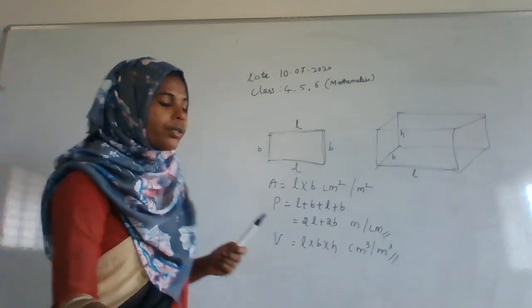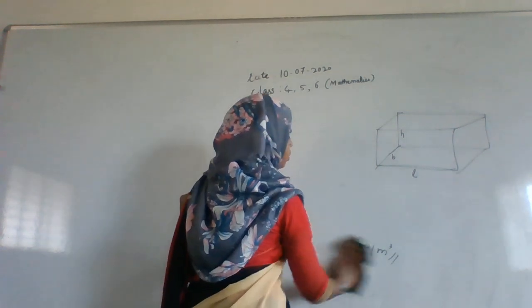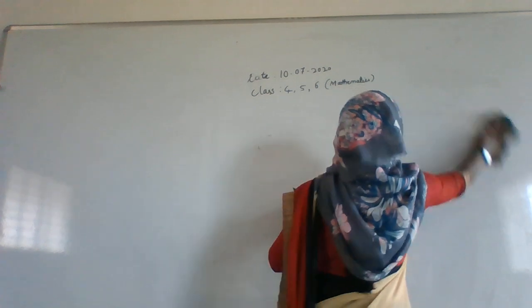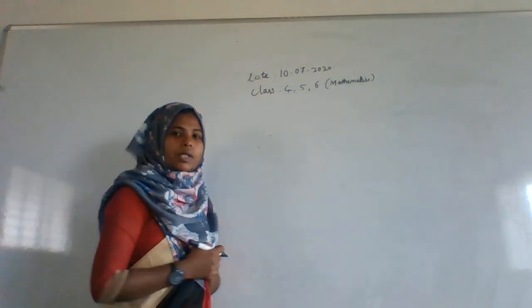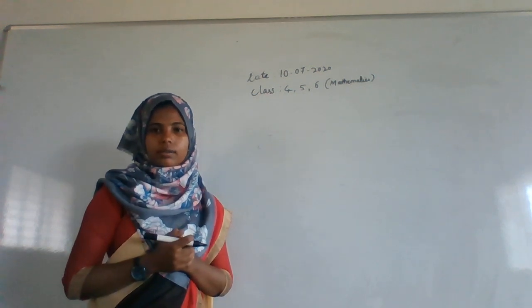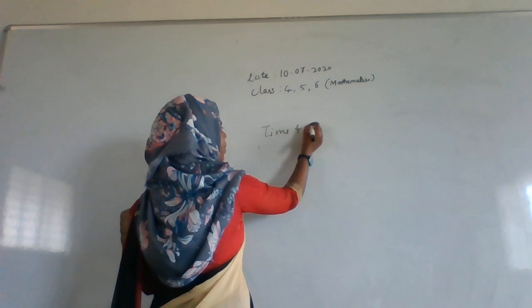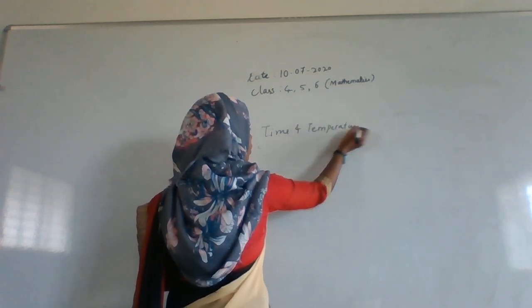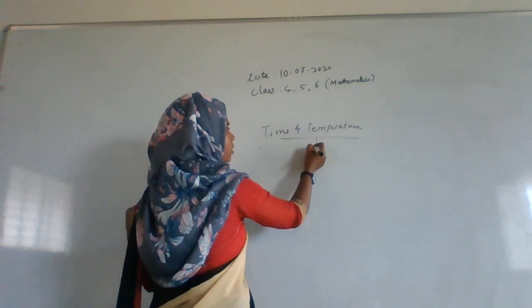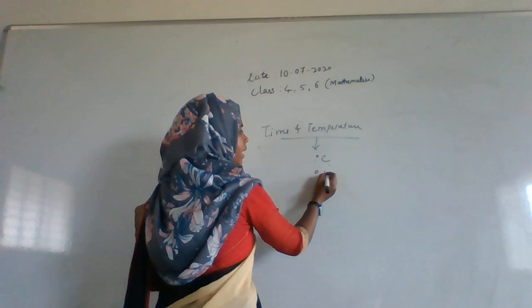And after that you are going to study time and temperature. Time and temperature means, for example, today the temperature is 24 degrees centigrade. Today I am first talking about the temperature. In temperature we have two scales, that is degree Celsius and degree Kelvin.